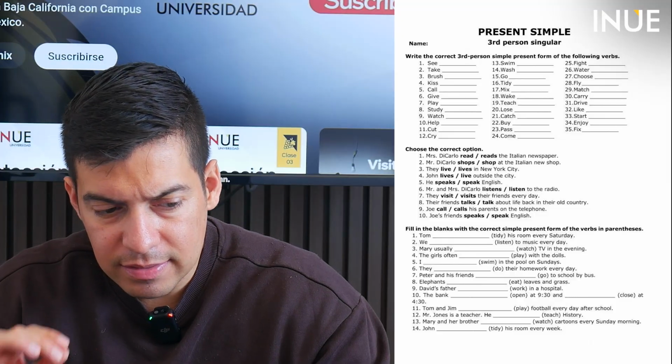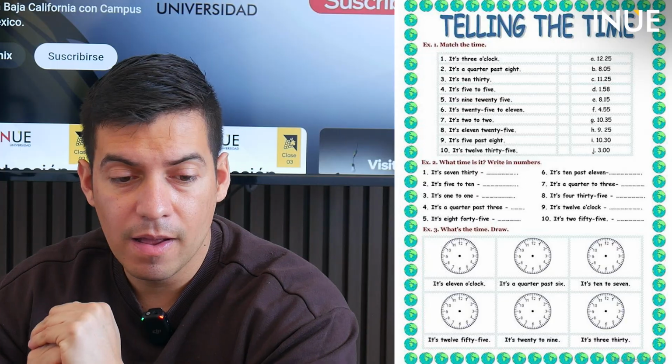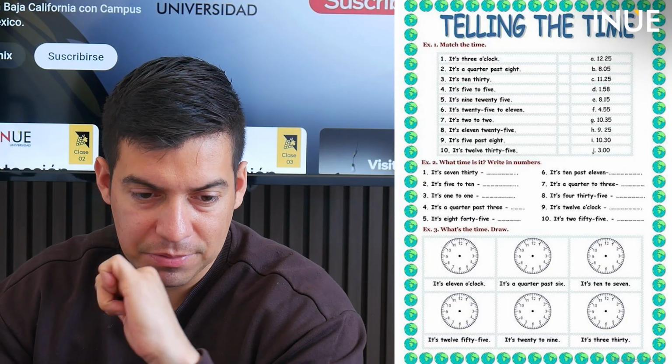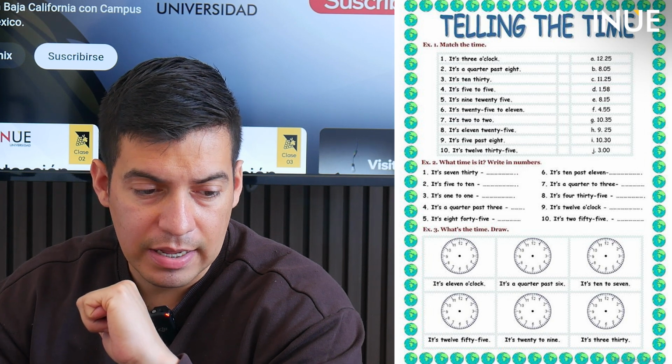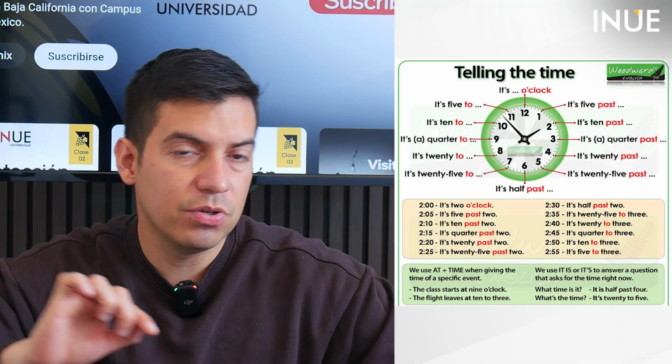Then in the 9th slide, present simple too. So don't forget to use the rules and don't forget to conjugate the verbs. And at the end, we have slide number 10. The slide number 10 that you see right here is the time in English. So you can see the examples right there. Then in slide number 11, you will see how we use the time.